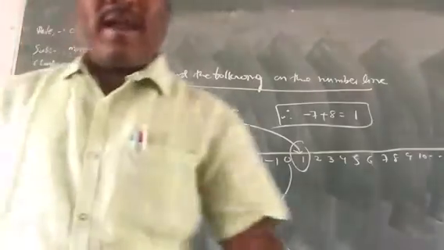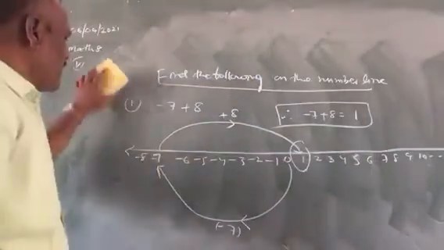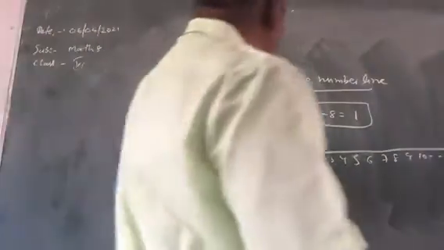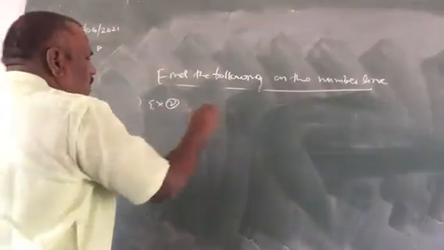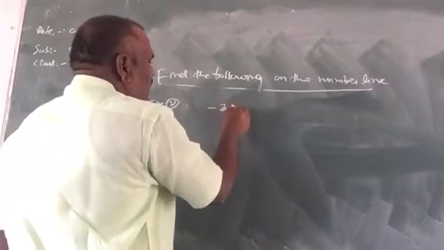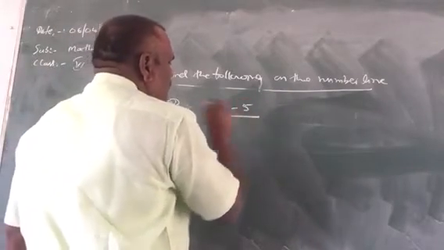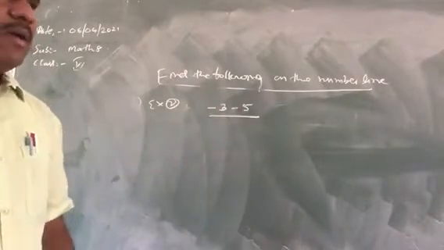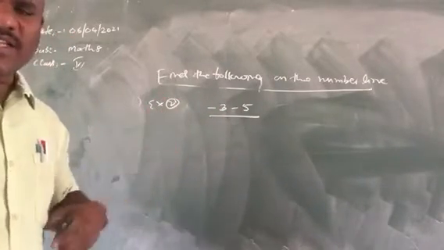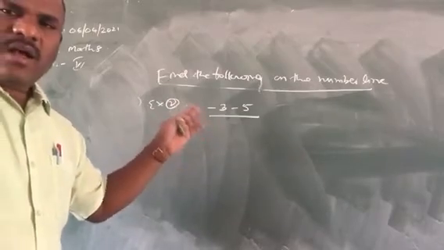So one more example, children. Example 2, I will tell you. -3 plus -5, children. Represent this on the number line. -3 plus -5, the sum of -3 and -5.